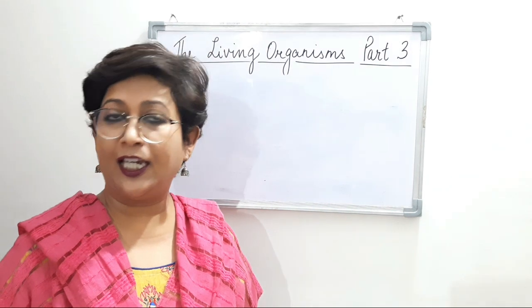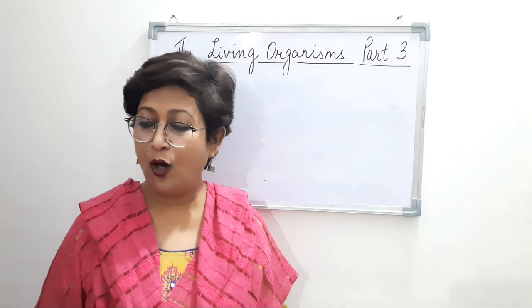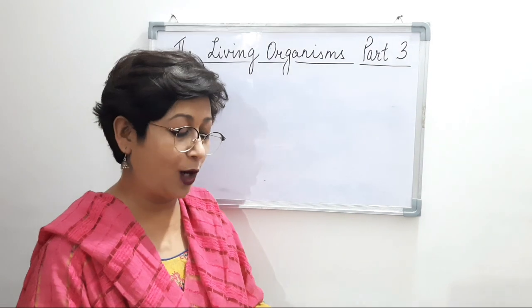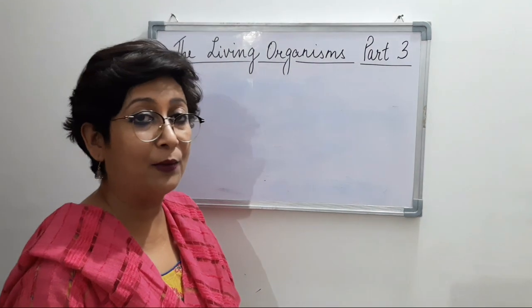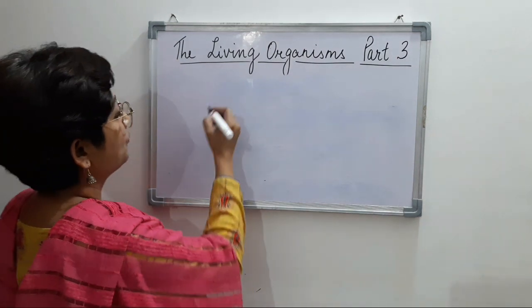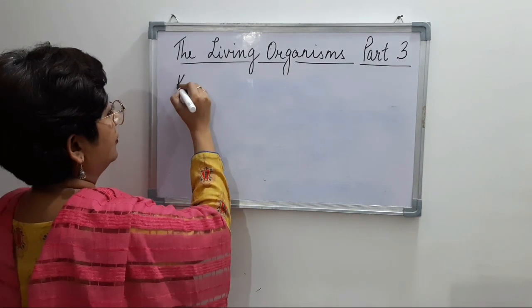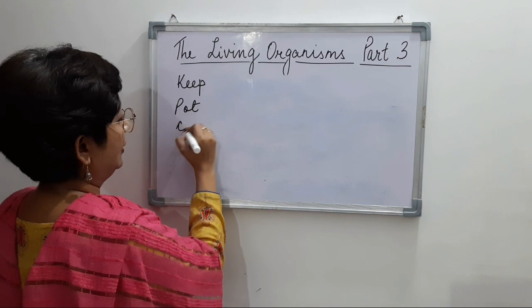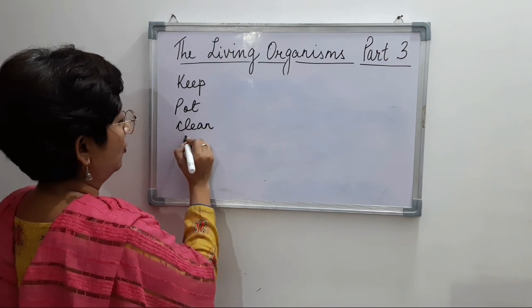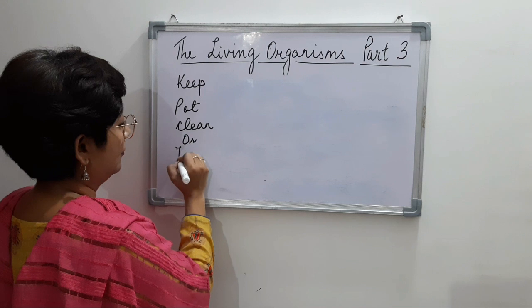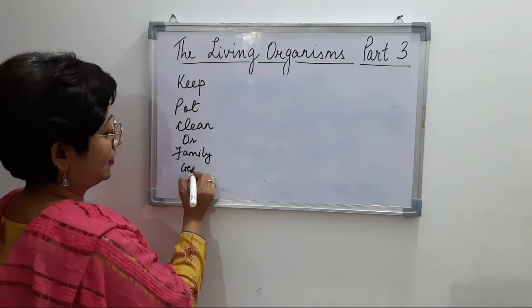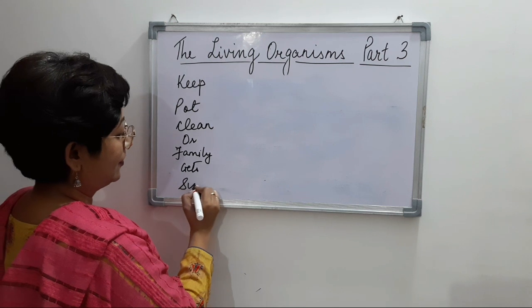So the sentence is: Keep pot clean or family gets sick. Keep pot clean or family gets sick.